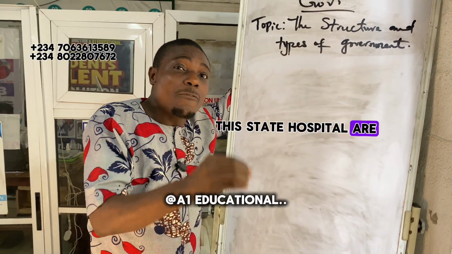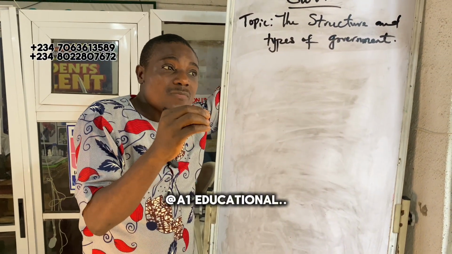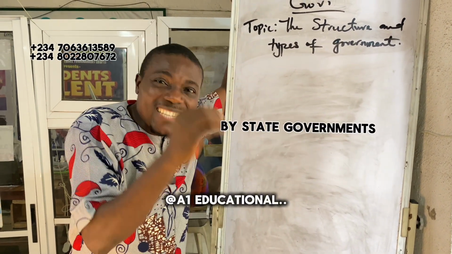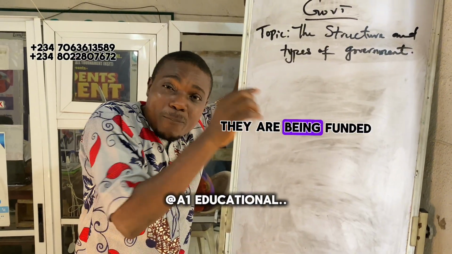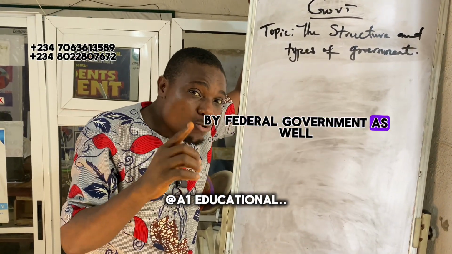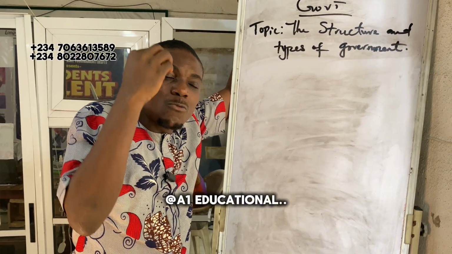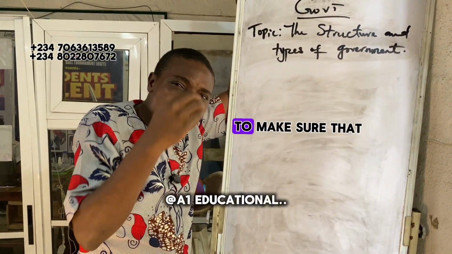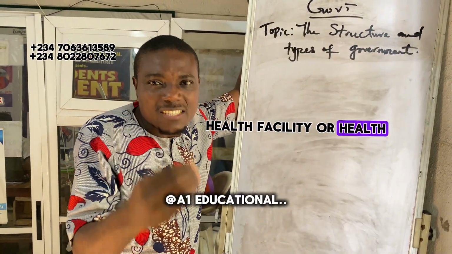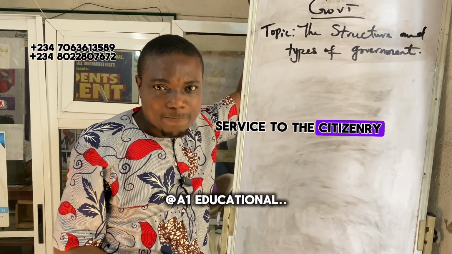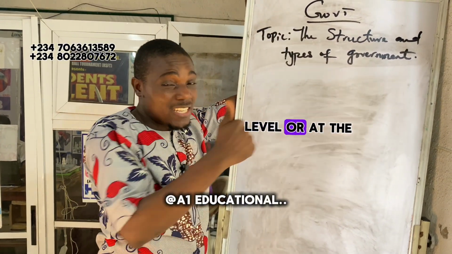These state hospitals have been funded by state governments. The federal hospitals I made mention of are being funded by the federal government as well. Their main purpose is to make sure that they deliver health services to the citizenry. That is their main function, either at the federal level or at the state level.